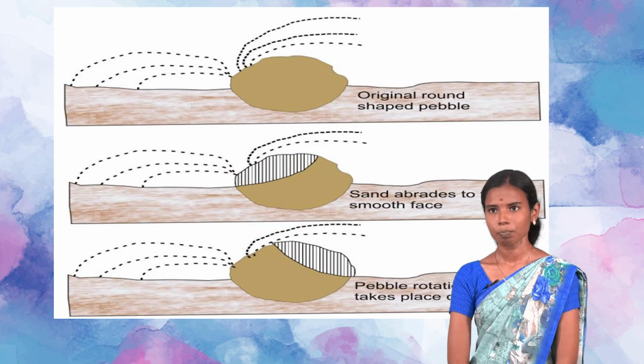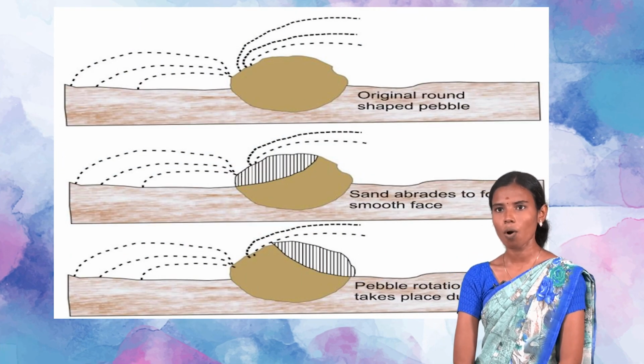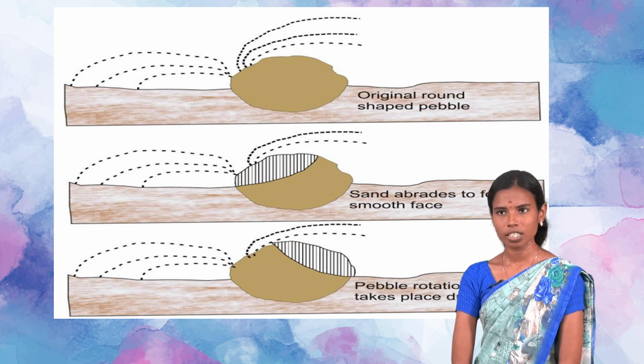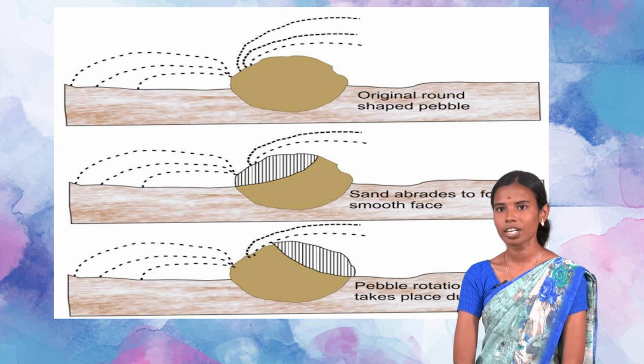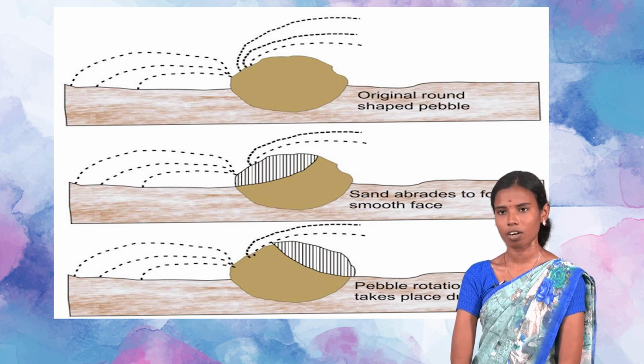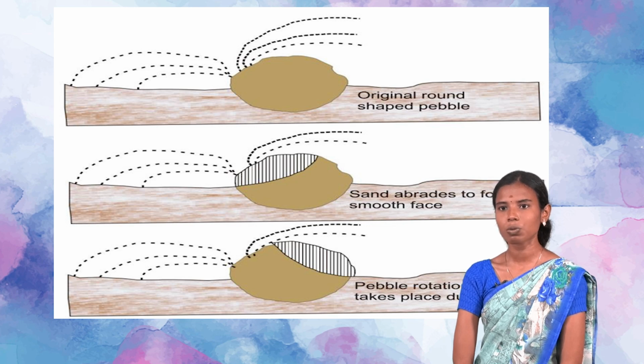Next, we will see the picture which shows how the ventifact is formed. First one is the original round-shaped pebble. Then second one is how the wind abrasive action erodes the rock surface, which causes the polished face. Then pebble rotation takes place due to the eddy action of the wind.